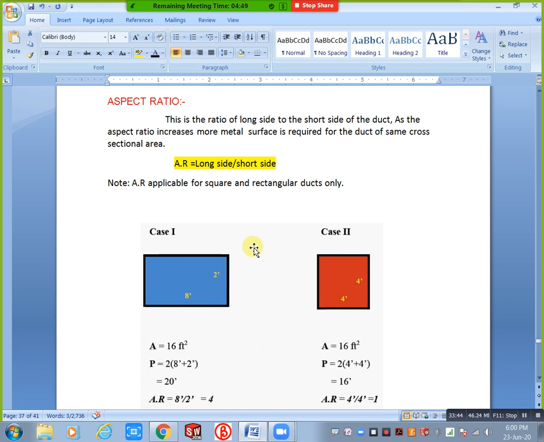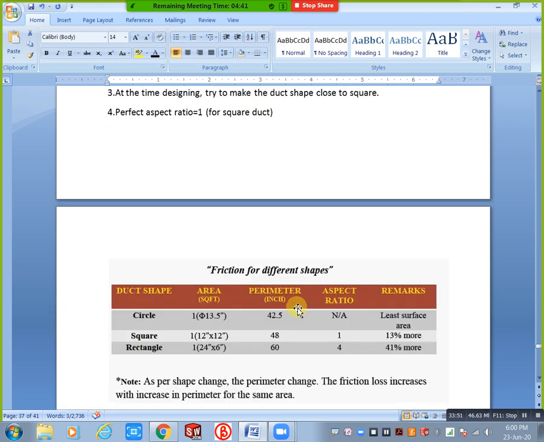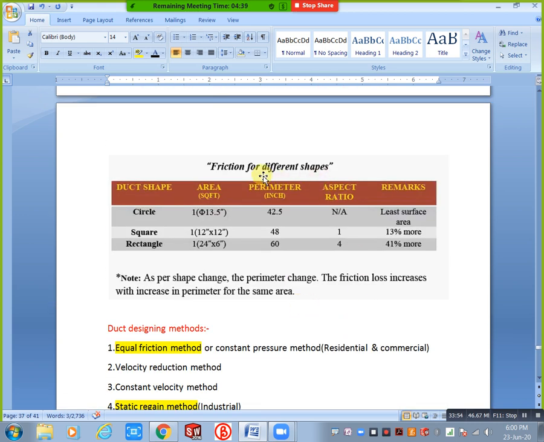Just you can see, for example, here we have one case, friction for different shapes. This is duct shape, square feet area and perimeter, aspect ratio, remarks. This is circular. Okay, when you consider circular duct, we have square feet area, diameter 13.5 inch. Okay, and you will get your perimeter. Here perimeter means you will consider the circumference. In circular condition, we will get our circular length, circumference. That circumference total length is 42.5, and here our aspect ratio is not applicable, already I said. Okay, least surface area compared to rectangular and square.